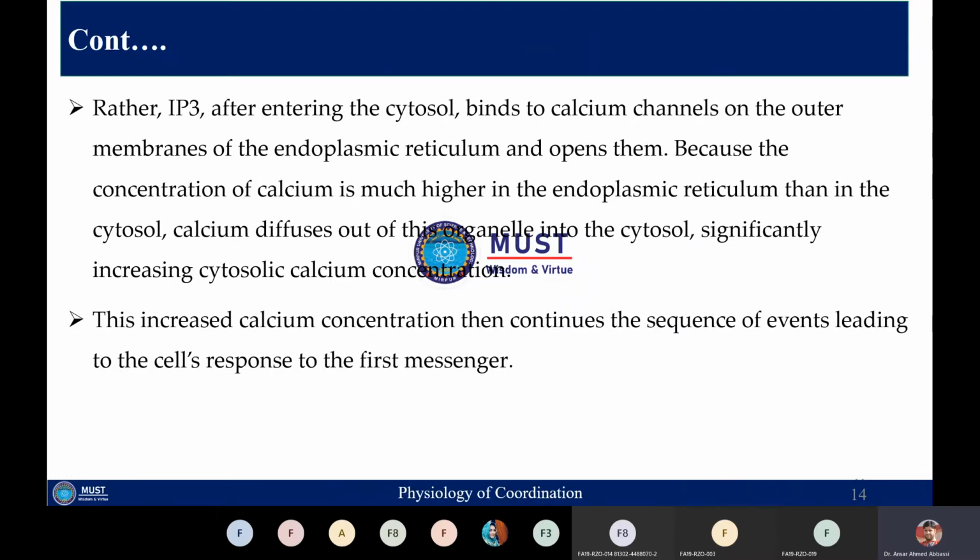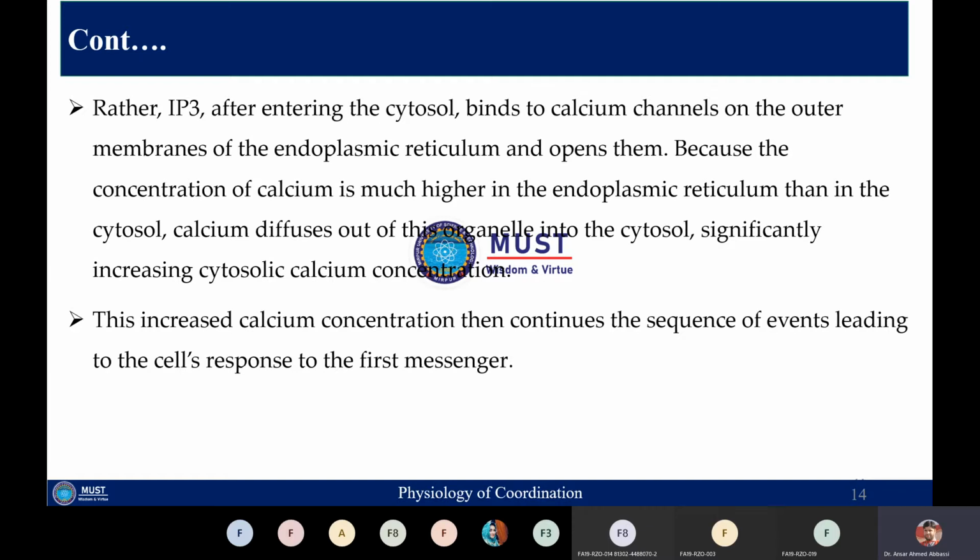But if we talk about the IP3 function, once the IP3 has been produced by phospholipase C from the PIP2, phosphatidylinositol bisphosphate, which are the membrane phospholipids, this IP3 enters into the cytoplasm, where it binds to the calcium channel on the outer membrane of the endoplasmic reticulum, and it will open them. So the calcium channel will be opened by this IP3.